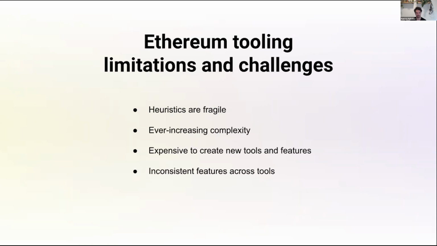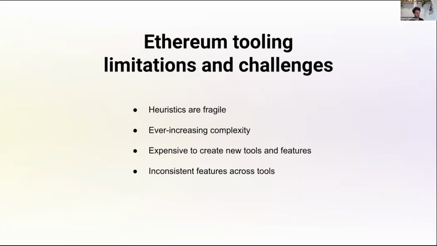Another disadvantage is that creating these tools is very expensive and complex. And this leads to two things. The first one is that there are fewer tools than maybe there would be if these were cheaper. And the other disadvantage is that you get very inconsistent features across the different tools.